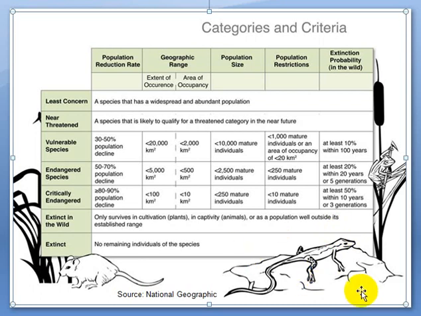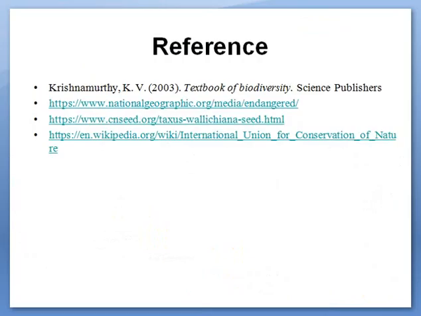So this is one of the criteria by which certain species are assessed throughout the cultivated or wild regions, and then they are put into all these categories. You have to consult the Krishnamurthy textbook on biodiversity for most of this lecture, and you can find most of the relevant text in it.